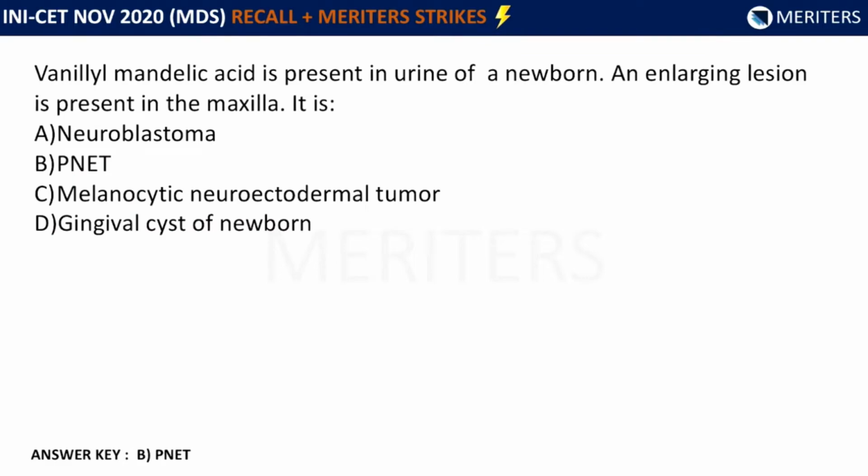Now we have another question, a clinical question. Vanillyl mandelic acid is present in the urine of a newborn, and an enlarging lesion is present in the maxilla. On the basis of this, the diagnosis is asked. The options were neuroblastoma, PNET, melanotic neuroectodermal tumor, and gingival cyst of newborn. Out of these, the answer was PNET.